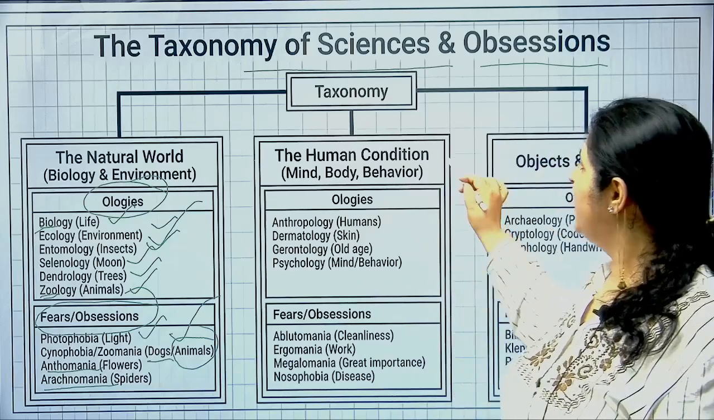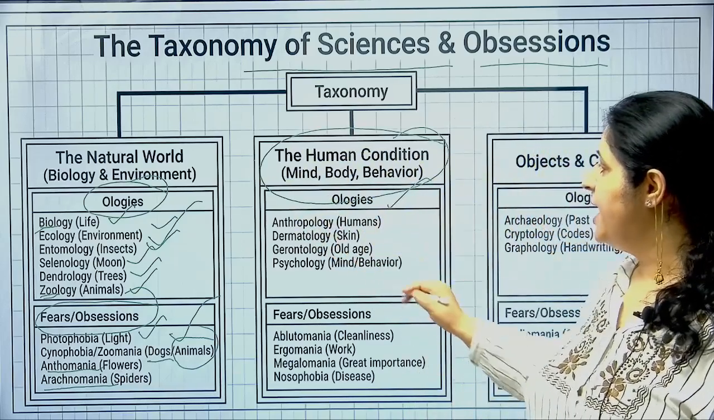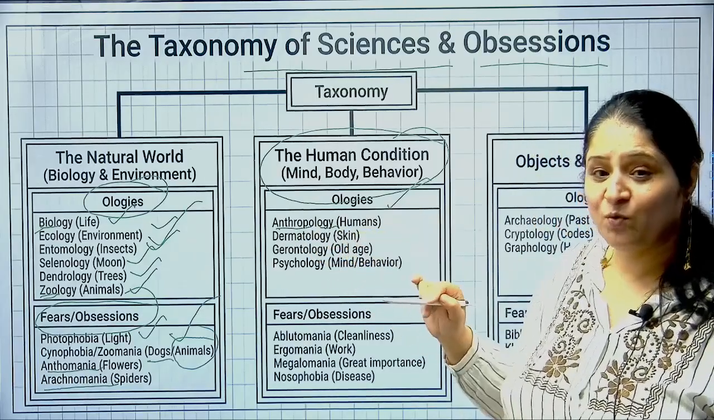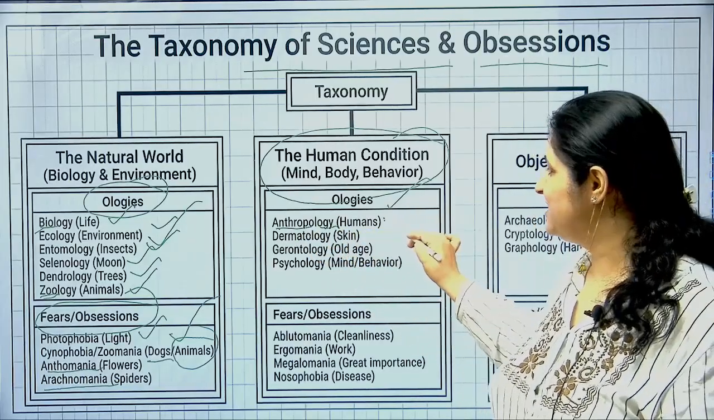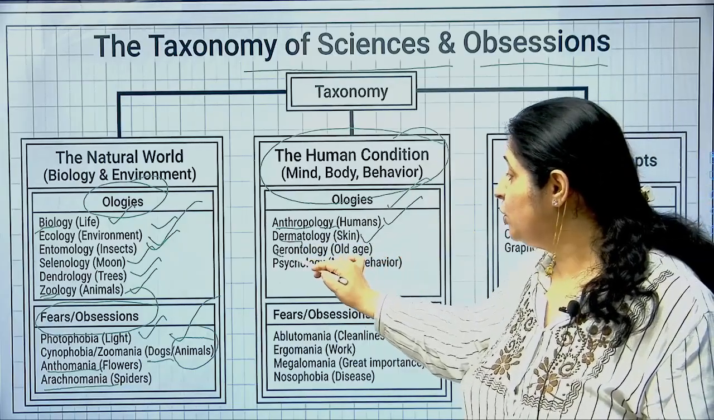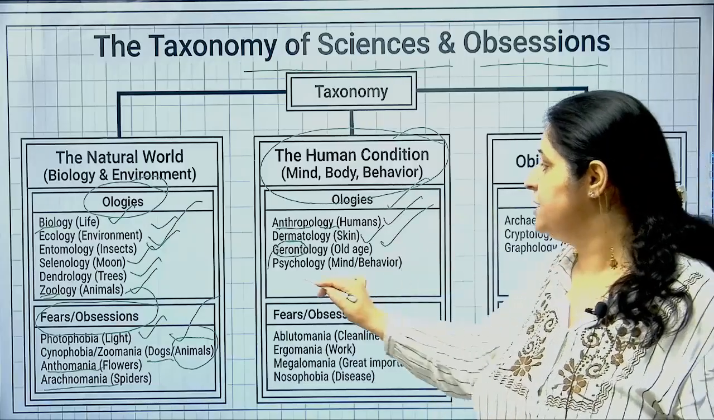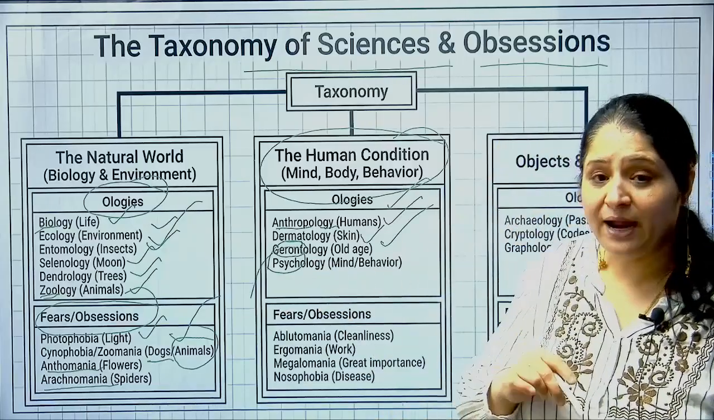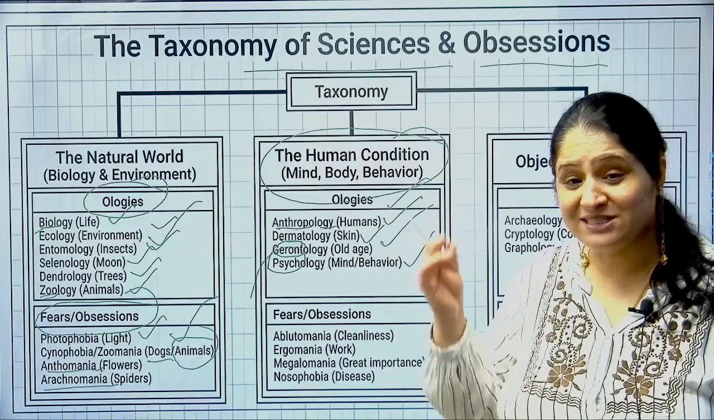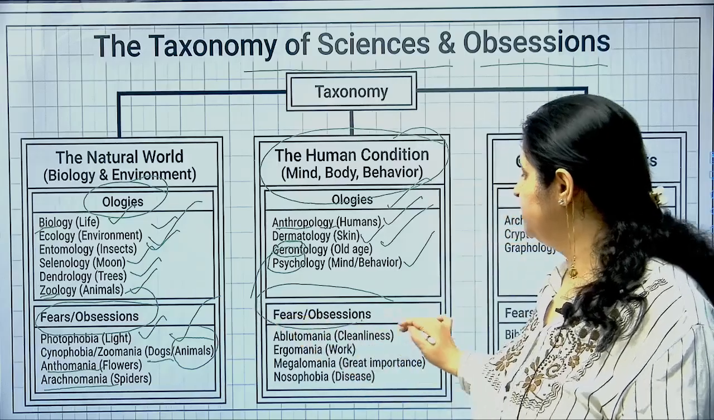ऑलराइट, सो मूविंग अहेड नाउ अगेन बॉडी माइंड और बिहेवियर से रिलेटेड ओलॉजीज देखते हैं. Anthropology, anthropos is mankind, ology is what? Study of mankind is anthropology. Study of skin is dermatology. Gerontology, geronto is related to old age, so study of old age is gerontology. Psyche is related to mind, so study of mind or one's behavior is called psychology. Now fears and obsessions related to the human condition.